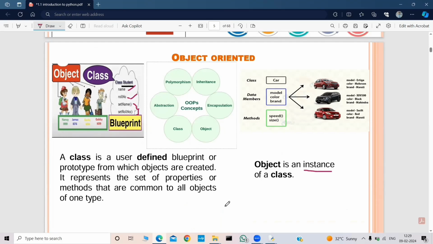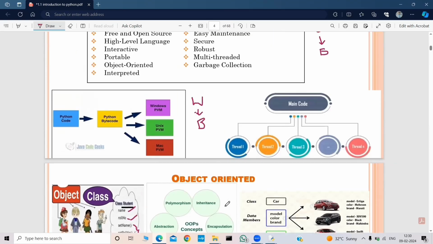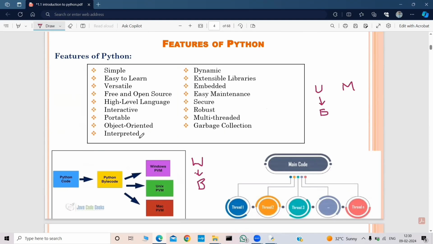So as of now, I don't want to go deeper into it. When the time comes, I will definitely go into it. So, Python is an interpreted language. As I said, the conversion of the high level language into the low level language will be taken care of by the interpreter. So that's why it is an interpreted language. And Python is dynamic. Python is a dynamically typed language.